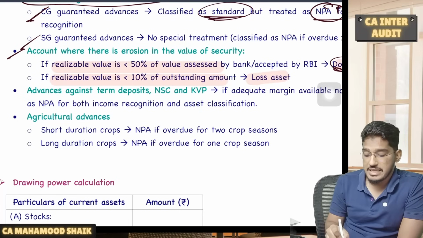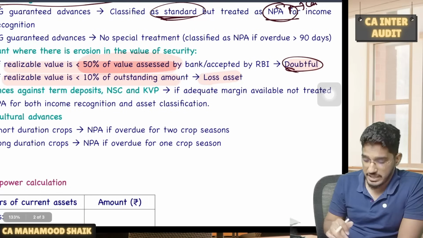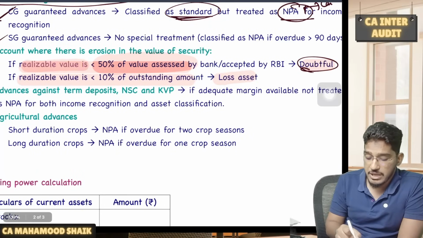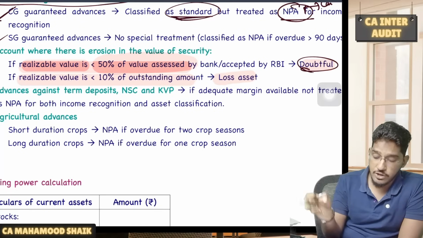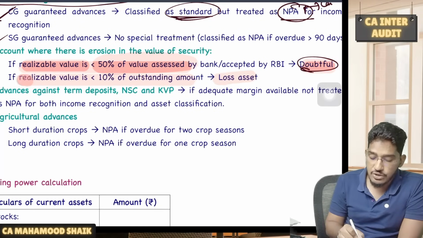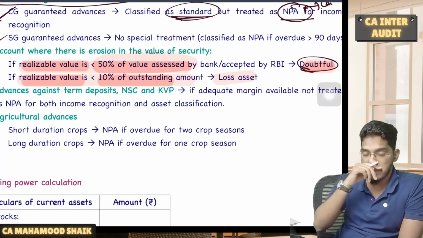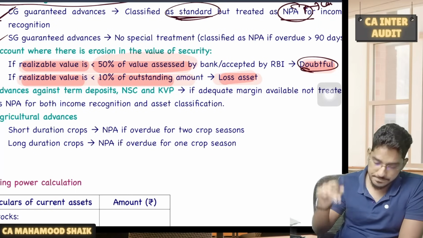So if the realizable value is less than 50% of the previously assessed value, see here with which you are comparing, that is very important. For doubtful, they are asking you to compare the realizable value with 50% of the value previously assessed by the bank. So if it is, then doubtful. For loss asset, you have to compare the realizable value with the outstanding balance. If it is even less than 10% of the outstanding balance, directly it will go to the loss category.